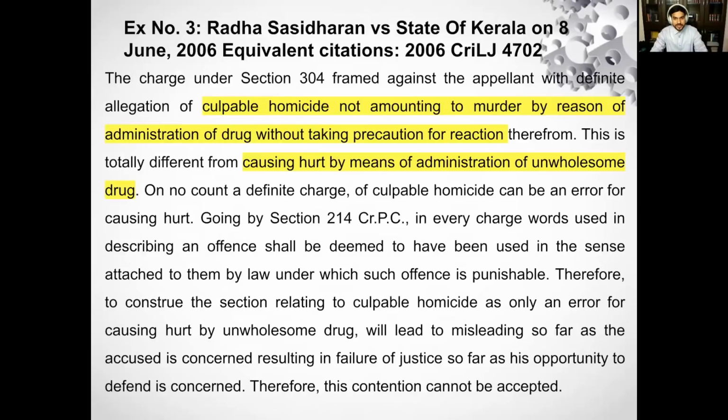And this is one judgment under section 214, Radha Sashidharan versus State of Kerala, decided by the Kerala High Court in 2006. In this case, a person goes to the hospital and pretends to be a doctor. He used to inject people. There were certain drugs where he did not take proper precautions before giving them, but they were not unwholesome drugs. They were not completely illegal drugs. They were legal drugs, but he did not take the precaution. So when he injected the person with a legal, wholesome drug without taking the precaution, the person died.